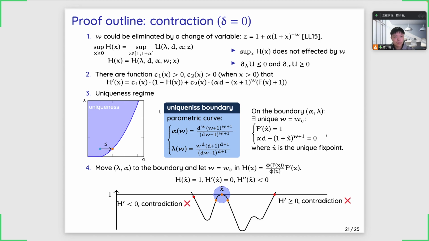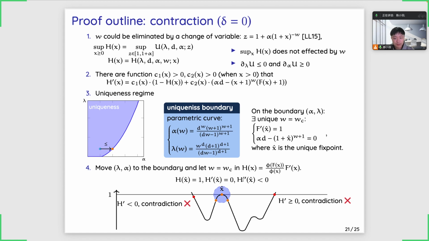Now, by definition, since h(x hat) is 1, we know that the first term of h prime of x hat is 0. And by this equation, we know that the second term of h prime of x hat is also 0. So this means h prime of x hat is 0.